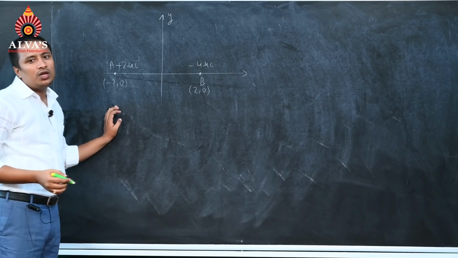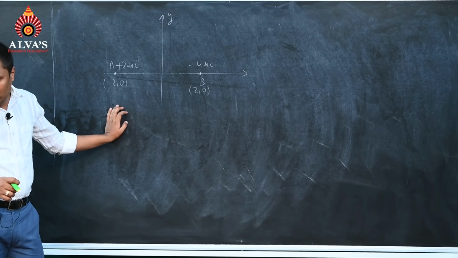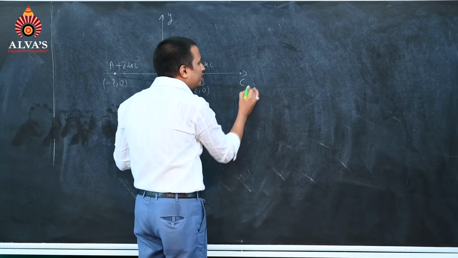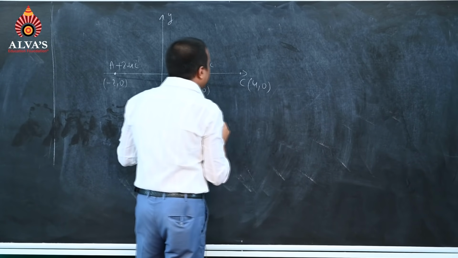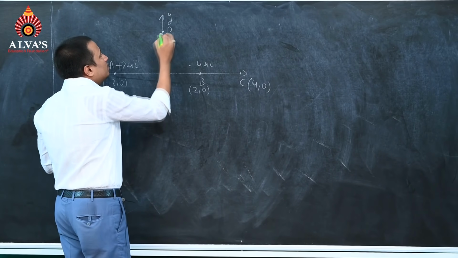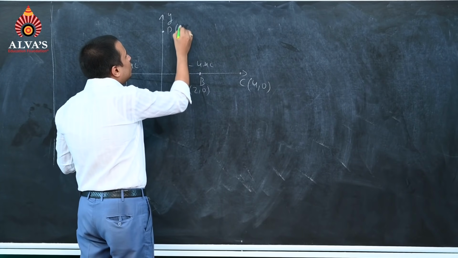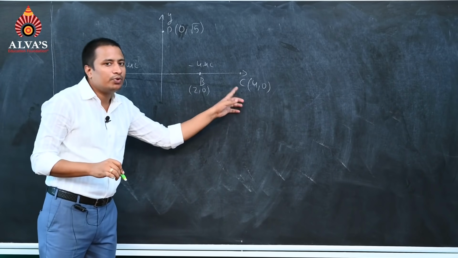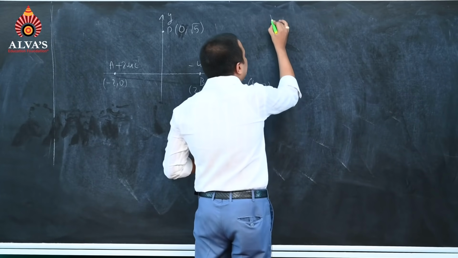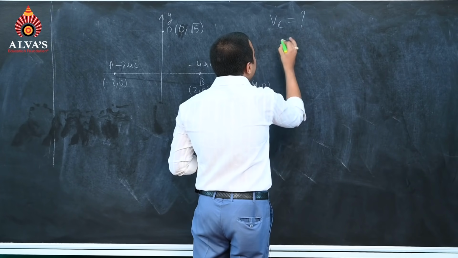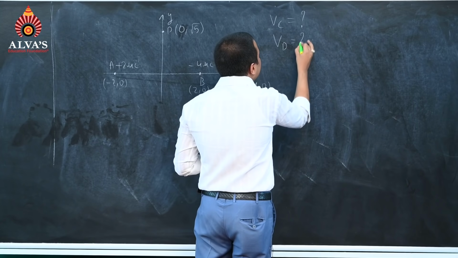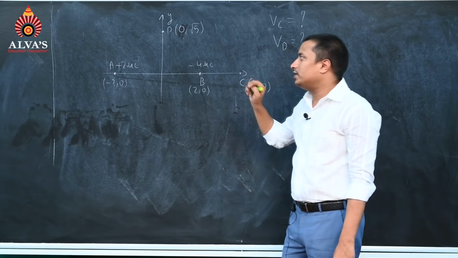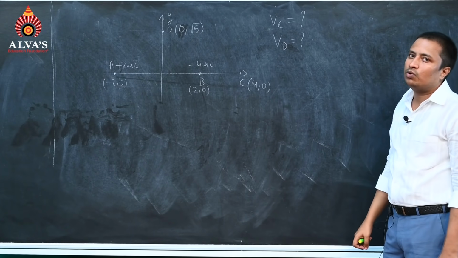They are asking us what will be the potential at C point whose coordinate is 4 comma 0. And they are asking us what will be the potential at D point whose coordinate is 0 comma root 5. So the question is: calculate potential at C point and calculate potential at D point, while the charge present at A point is plus 2 microcoulomb and the charge present at B point is minus 4 microcoulomb.